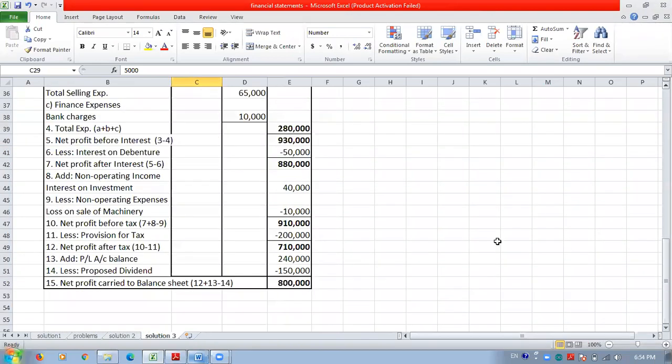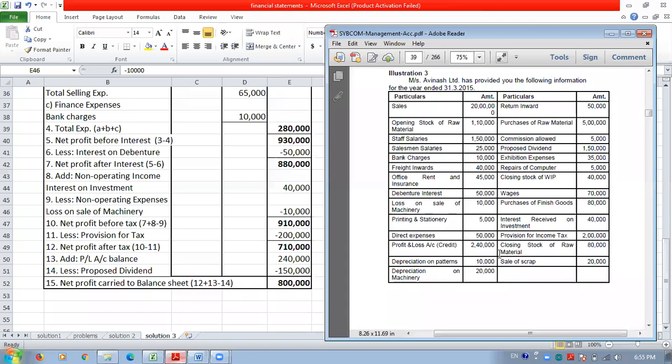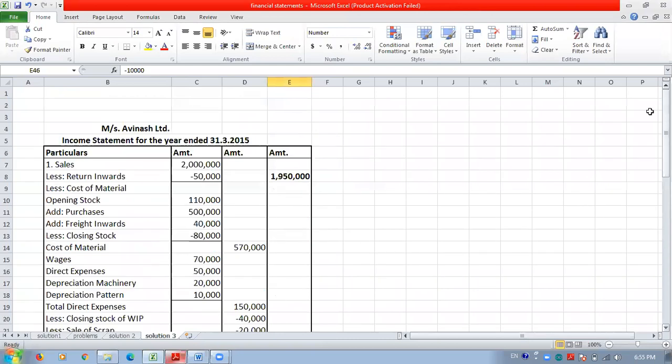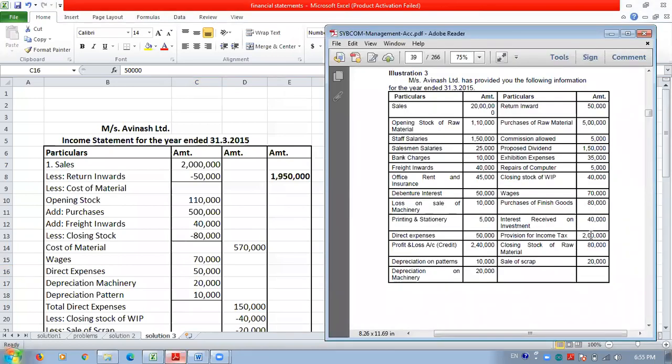and it is added. 40,000 is added, but it is added after net profit after interest. So net profit after interest, we get here like 80,000, and then we added the non-operating income and deducted the non-operating expenses. Okay, next item is your direct expenses. Direct expenses means the expenses related to manufacturing. So these are shown here, direct expenses 50,000. Next one is your provision for income tax. So it is the last item.